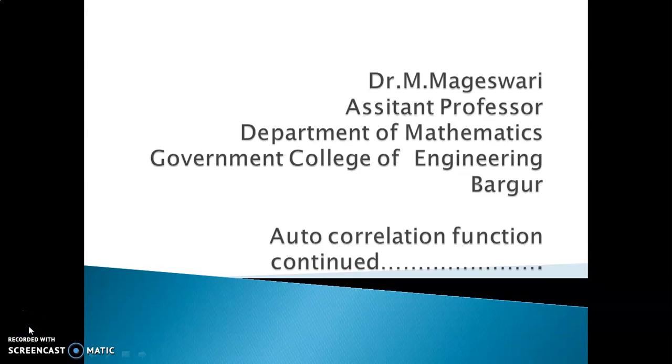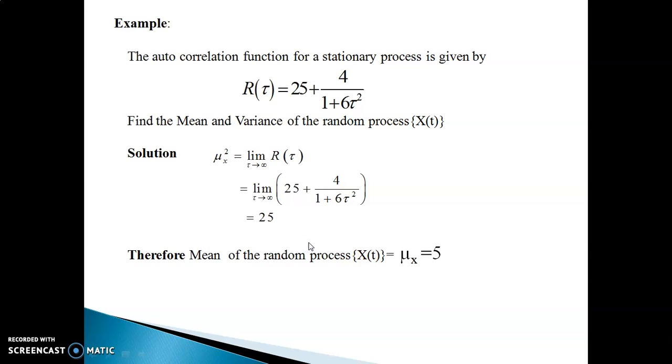Hello everyone, welcome to my second lecture on autocorrelation function. So in the last lecture, we saw some properties of autocorrelation functions and one example. Let me give some more examples based on autocorrelation functions.